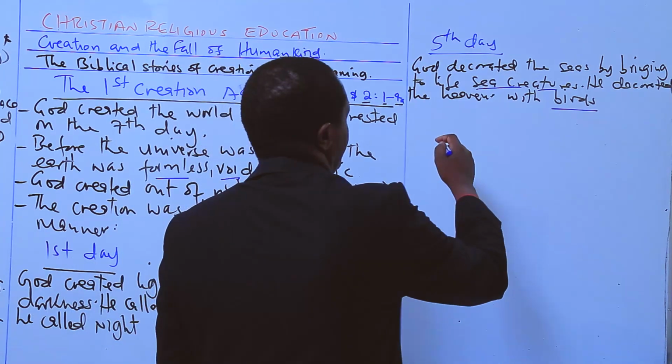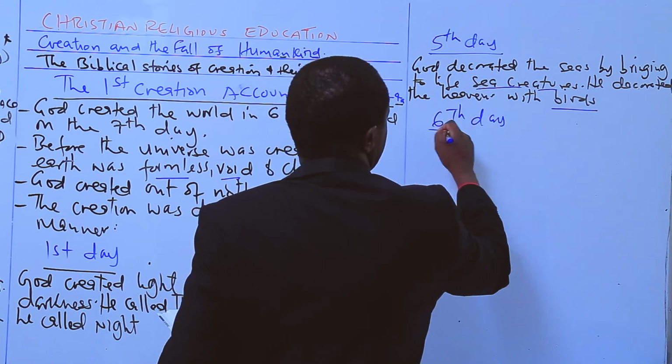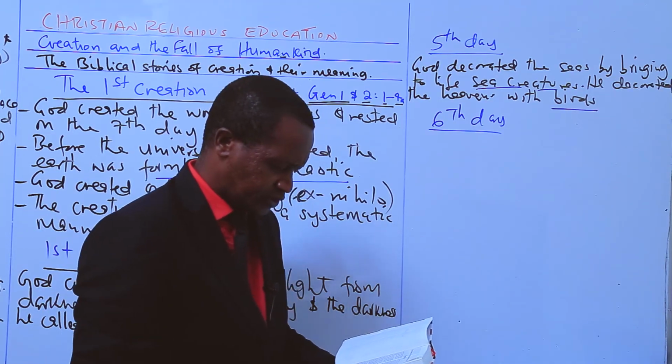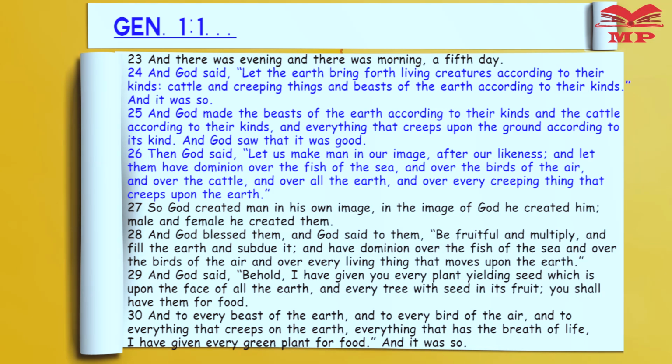How about the 6th day? What did God create on the 6th day? We are moving on to verse number 24. And God said, let the earth bring forth living creatures according to their kinds, cattle and creeping things, and beasts of the earth according to their kinds. And it was so. And God made the beasts of the earth according to their kinds, and the cattle according to their kinds, and everything that creeps upon the ground according to its kind.